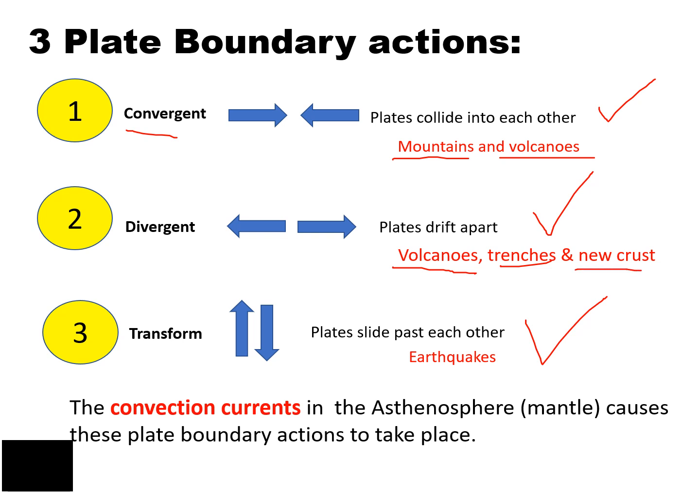If the plates are moving away from each other this way, that allows new crust to be reformed right here from the asthenosphere. All that lava, all that nickel and iron comes right up through here and creates new crust as these plates move away from each other. And down here for the transform theory, this is where Los Angeles and San Francisco are important, because when plates move past each other, they hook on each other a lot of times, and most often they cause earthquakes. That's why you see lots of earthquakes in Los Angeles and San Francisco.